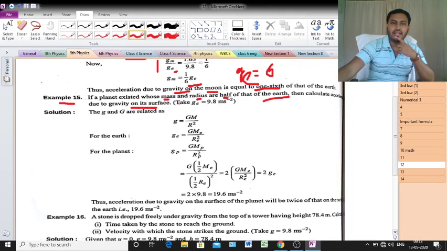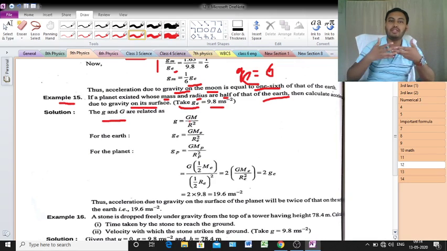Clear? Again there is a hint. Take Ge equal to 9.8 meter per second square. Now the relation between capital G and small g, that is g equal to GM by R square.